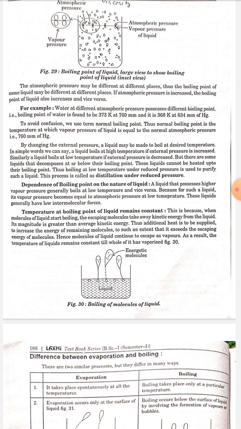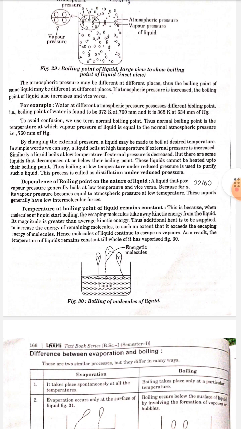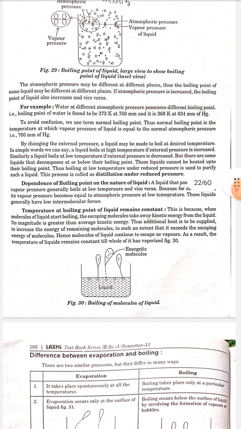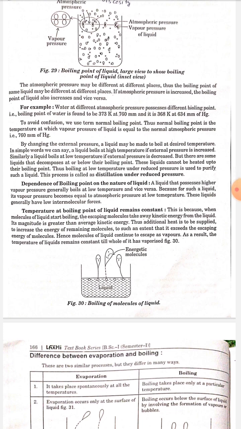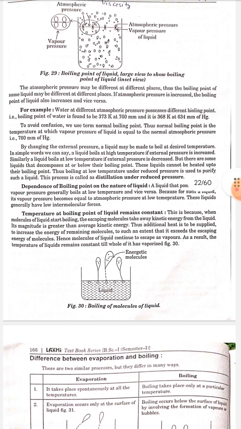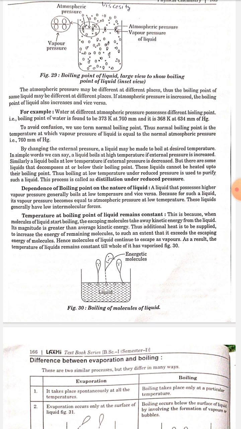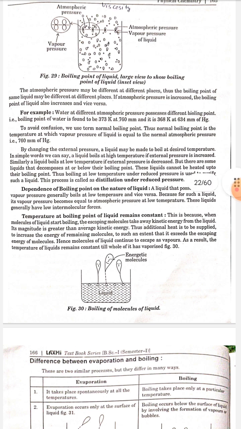The temperature at the boiling point of a liquid remains constant. This is because when molecules of the liquid start boiling, the escaping molecules take away kinetic energy from the liquid. Its magnitude is greater than the average kinetic energy. Thus, additional heat is to be supplied to increase the energy of the remaining molecules to such an extent that it exceeds the escaping energy of molecules. Hence, molecules of the liquid continue to escape as vapor. As a result, the temperature of the liquid remains constant till the whole of it has vaporized.